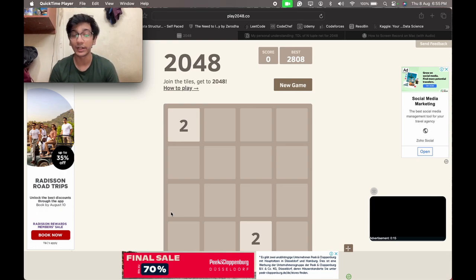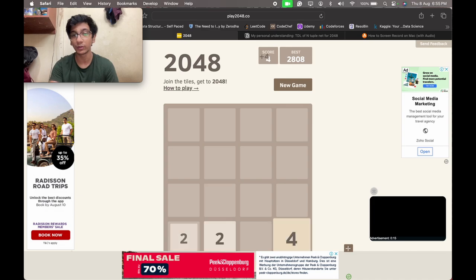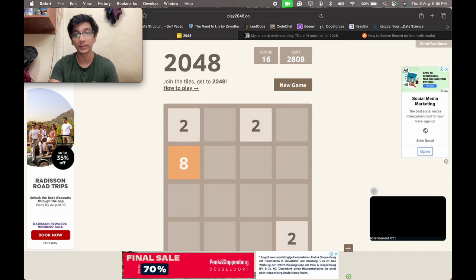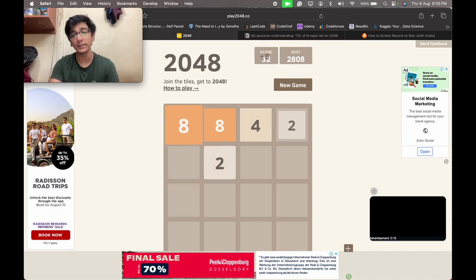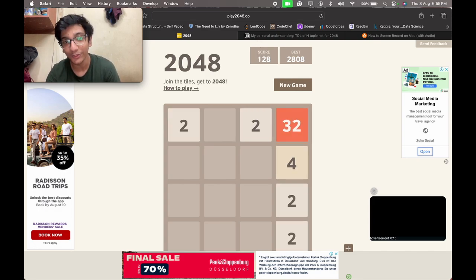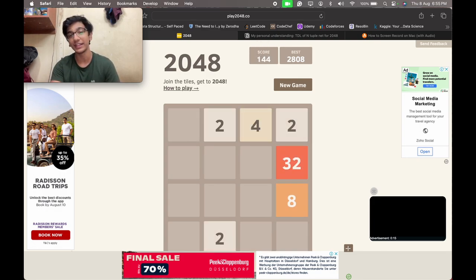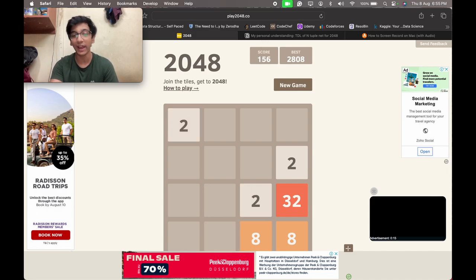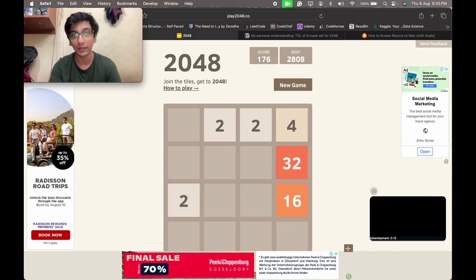So what is the problem statement? We are all aware of the game 2048 where we have to merge tiles and get the maximum score. But this game, although it seems very easy, is very hard to master. Even I haven't reached 2048 till now. So one of my motivations for taking up this project was to take revenge, that I will reach 2048. If I can't do it, I can train a reinforcement learning model to do it. So this was the problem statement: to play 2048 with reinforcement learning.